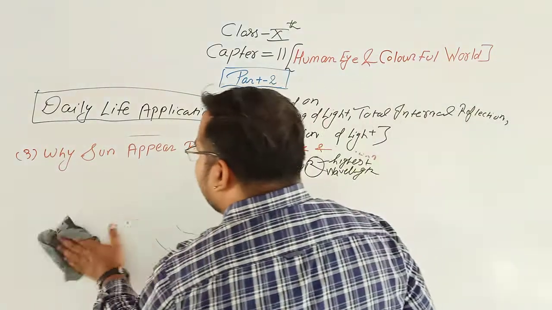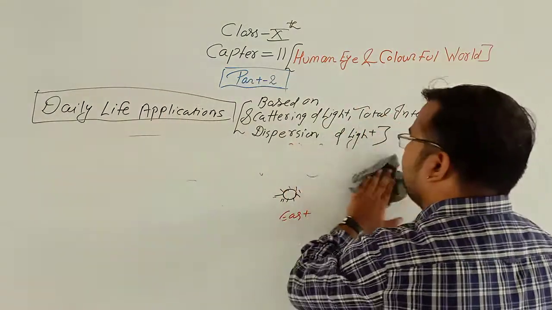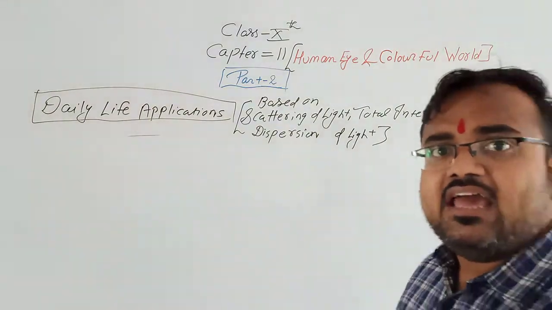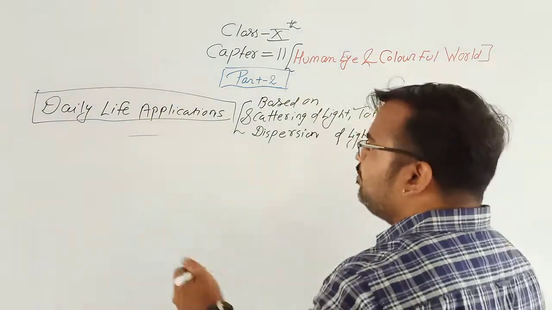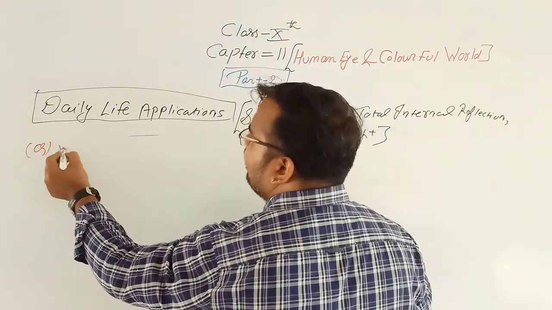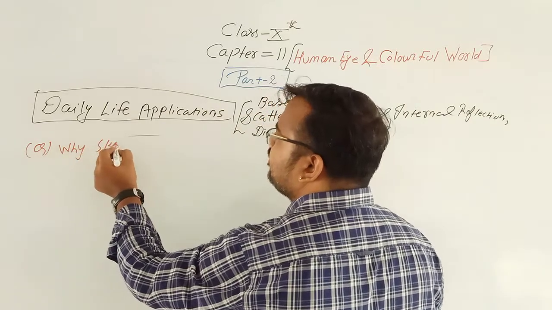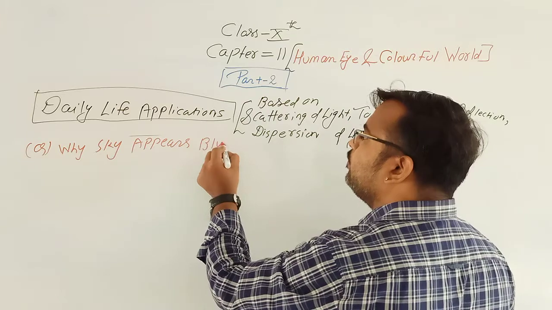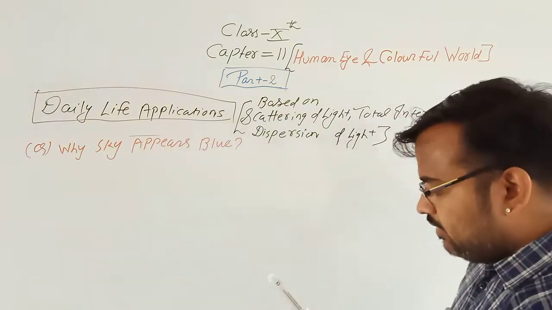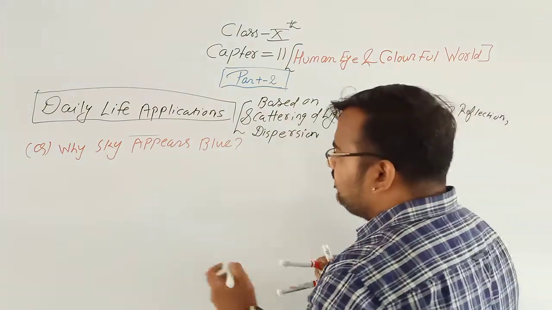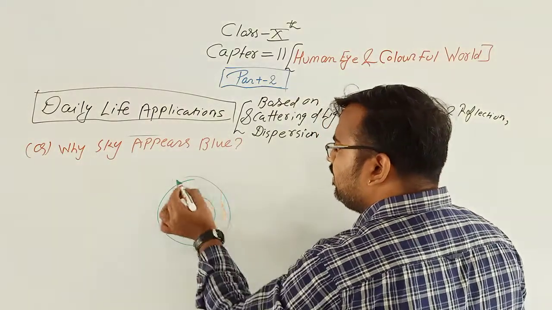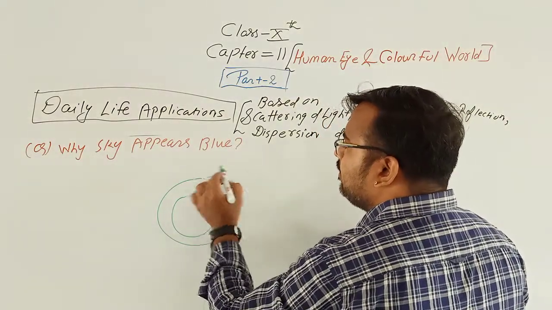And the fourth and final application is why the sky appears blue. Okay, so again the same, suppose this is earth and this is the atmosphere, clear.